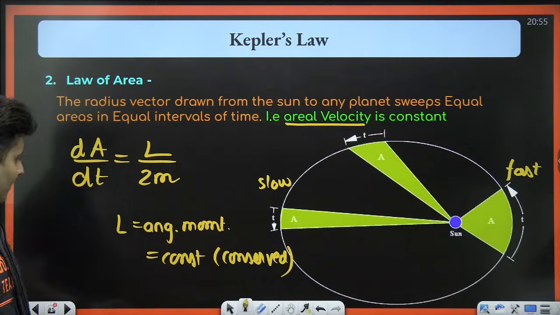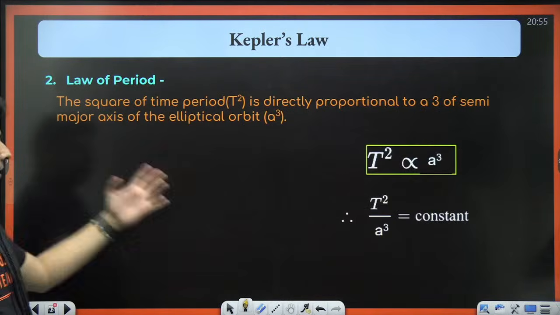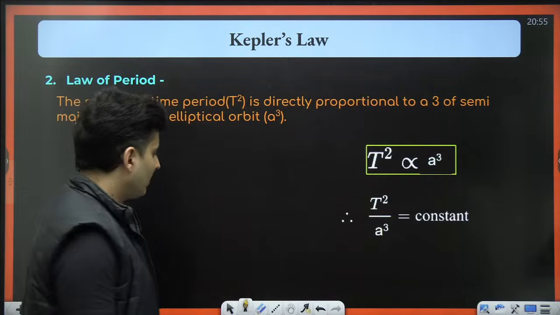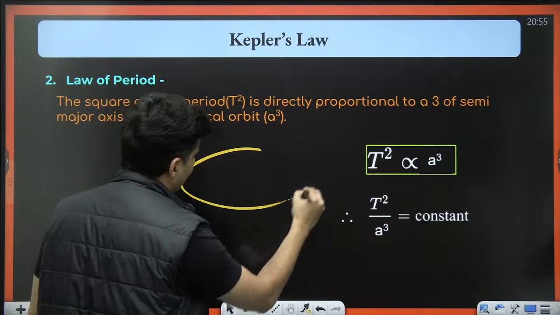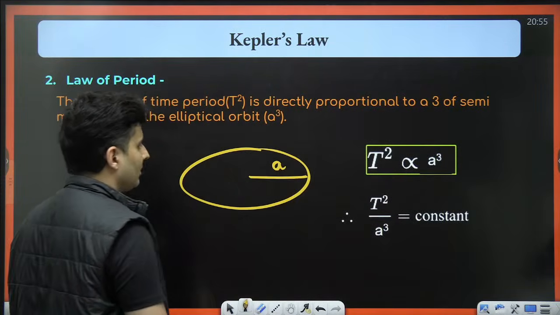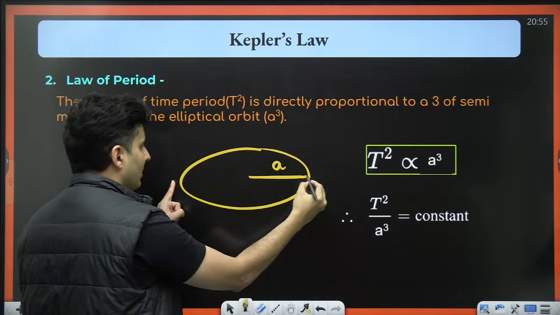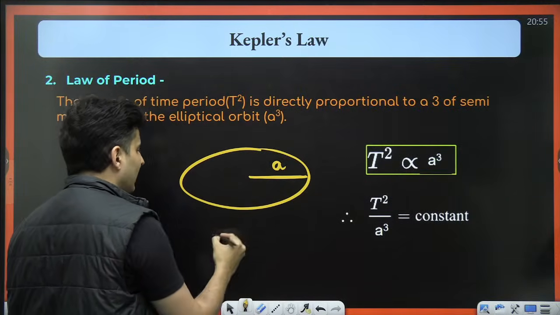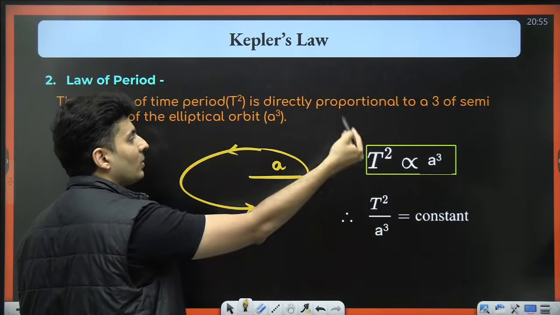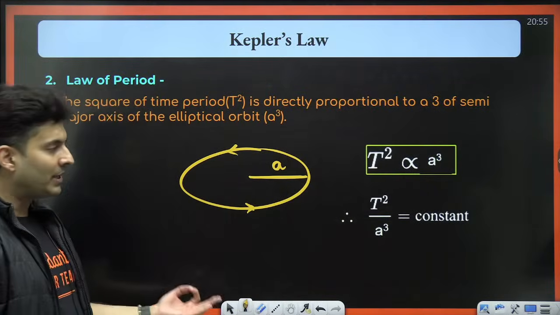And the last one is the law of periods. I don't know why the number is 2, it should be number 3. If this is the ellipse and this is the semi-major length, then the square of the time period is proportional to the cube of the semi-major length.